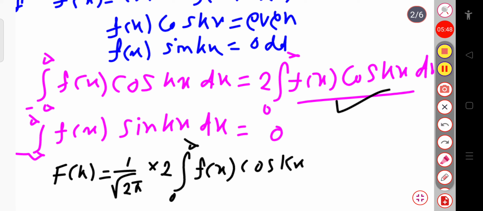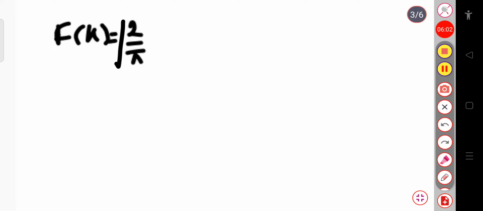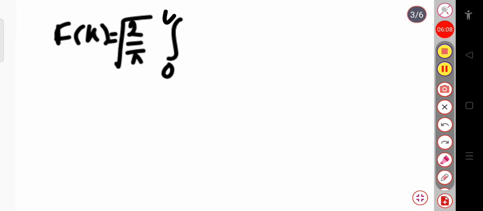Now if we cancel this 2 with the root 2, finally we can write this function of k will be equal to root over 2 by pi times the integration over 0 to infinity. This integration varies from 0 to infinity.